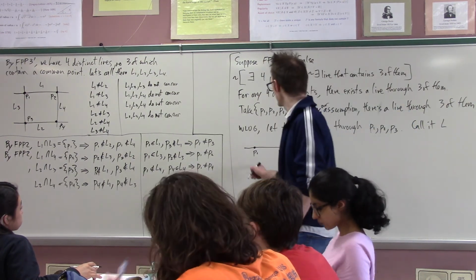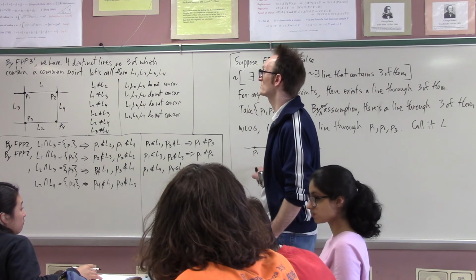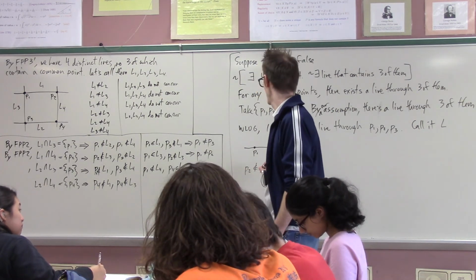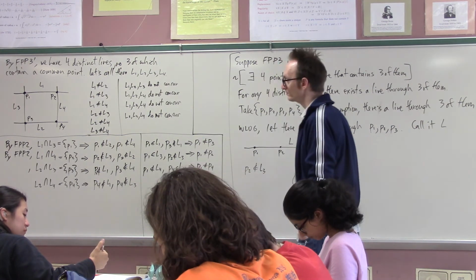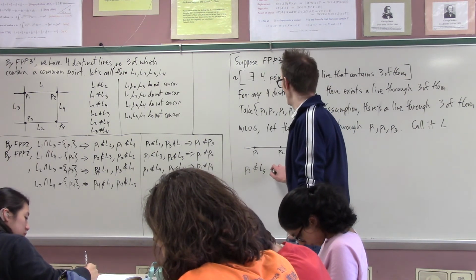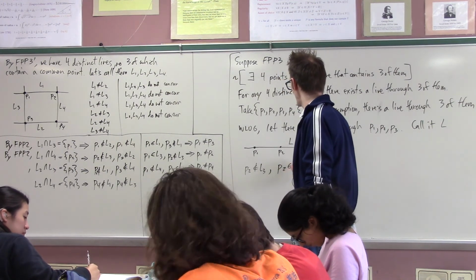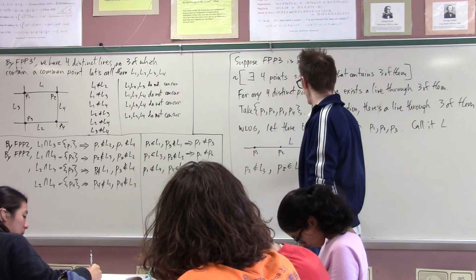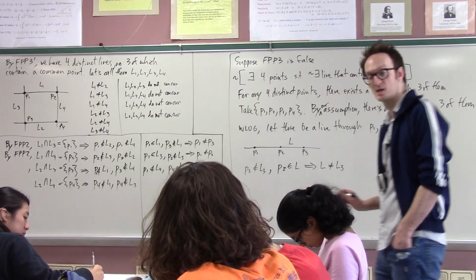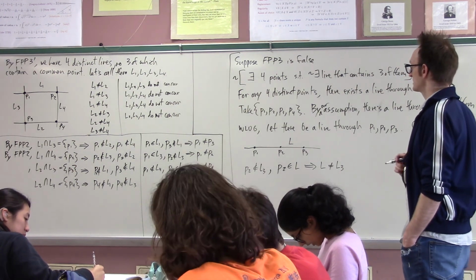Alright, so here's my claim. P2 is not on L3, a fact previously proven, but P2 is on L, and so my conclusion is that L is just not L3. So whatever this line L that goes through P1, P2, and P3, it's not L3.